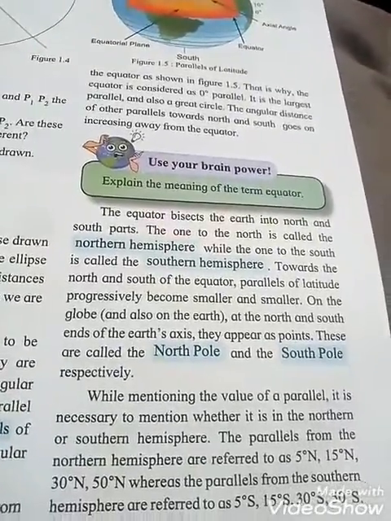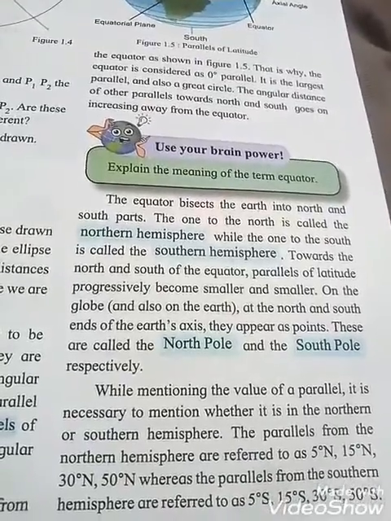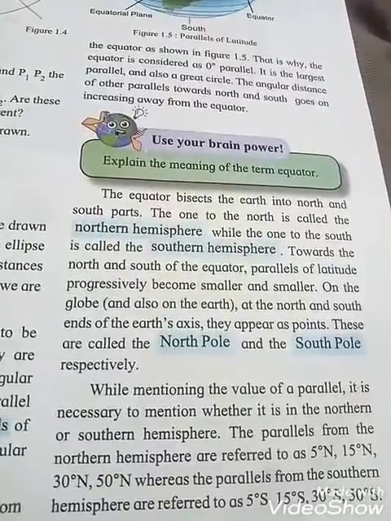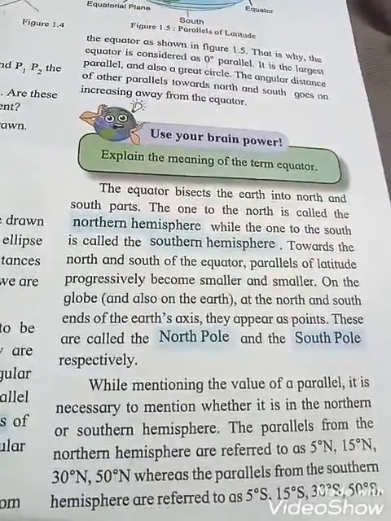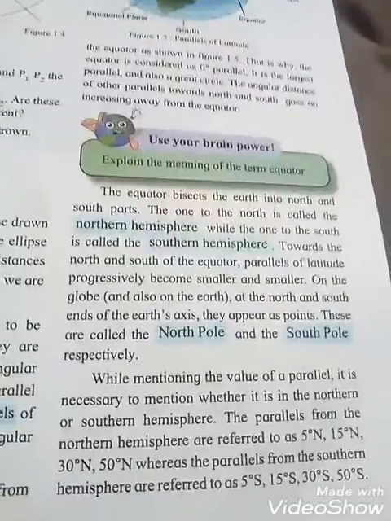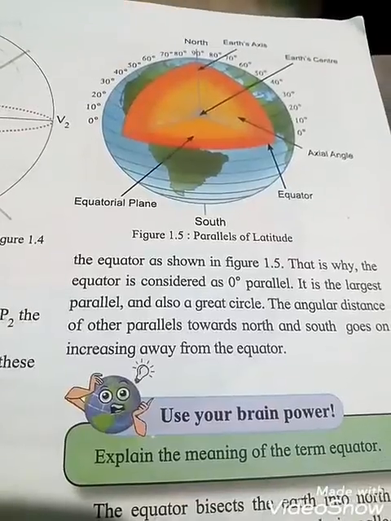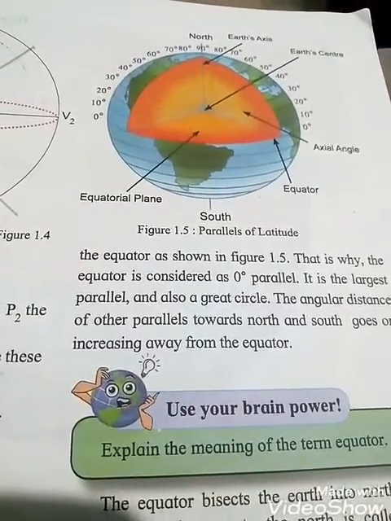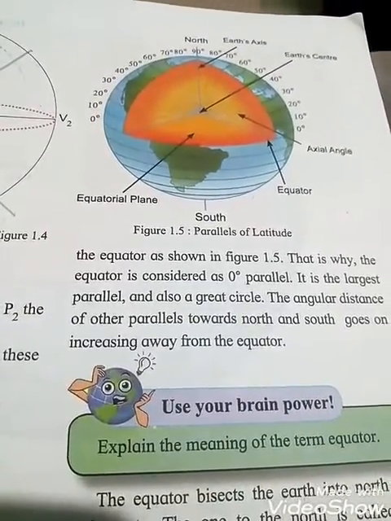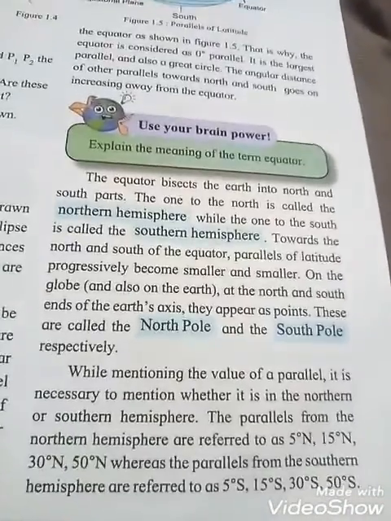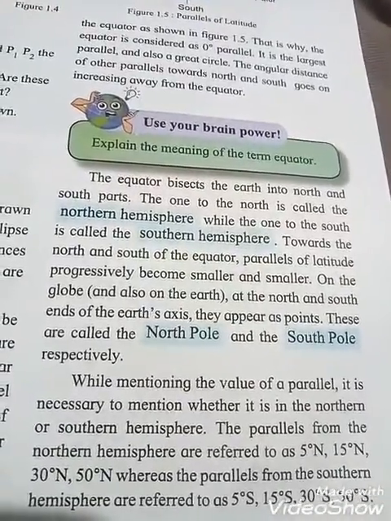While mentioning the value of a parallel, it is necessary to mention whether it is in the northern or southern hemisphere. So you have to see whether it is, see the values are mentioned here, okay. The equator bisects the earth into north and south parts. So see, if N is there, it is the north part, if S is there, it is the south part, okay. So this way it is necessary to mention whether it is northern or southern hemisphere.